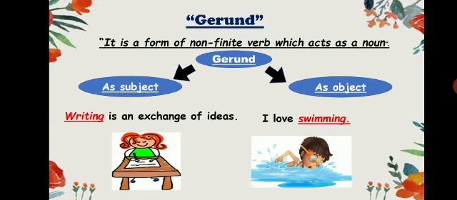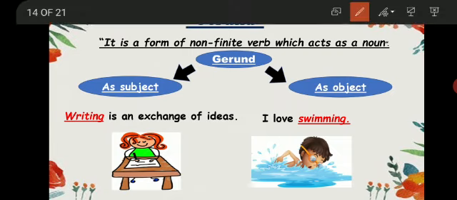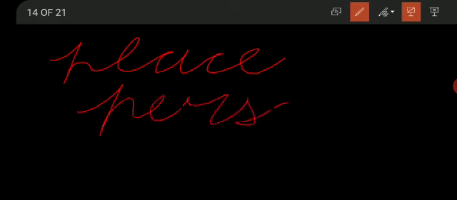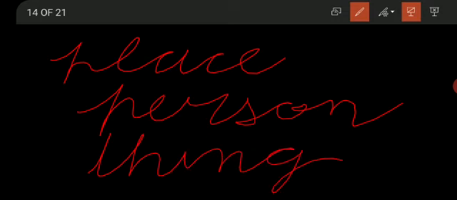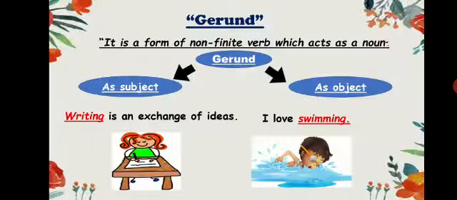Yes, what is a gerund? It is a form of non-finite verb which acts as a noun. Now, class, tell me quickly, what is a noun? Yes, very good. A noun is the name of any place, person, or thing. So we can also say that a noun is a naming word. So it means in a sentence, if a verb is acting as a noun, if it is acting as a naming thing, then it will be a gerund.